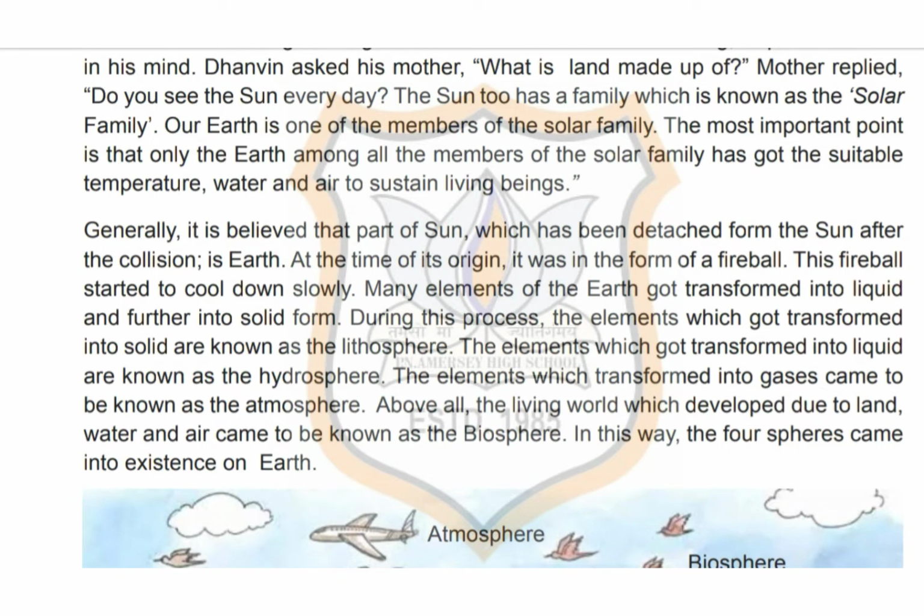Slowly, this fireball started cooling down. At this stage, many elements of the Earth got transformed into liquid form and a few others into solid form. Now the elements which transformed into liquid form were called hydrosphere, while the elements which got transformed into solid form came to be known as lithosphere. A few elements were also transformed into gaseous state. They gave birth to the atmosphere of the earth.